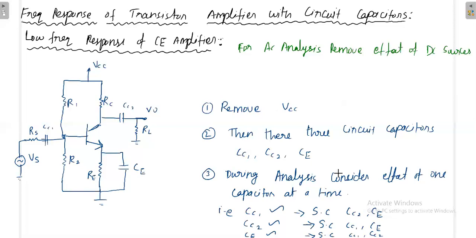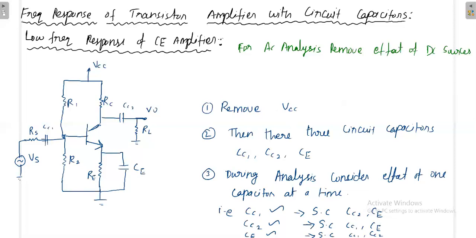During the analysis, we have to consider one capacitor and remove the effect of the other capacitors. If you are considering CC1, then you have to short circuit the effect of CC2 and CE. Similarly, if you consider the effect of CC2, then the effect of CC1 and CE has to be removed.